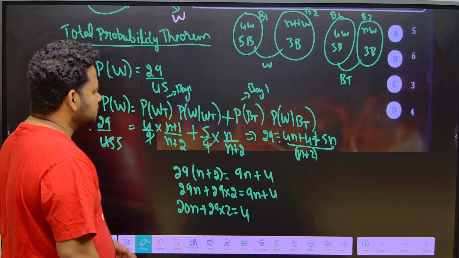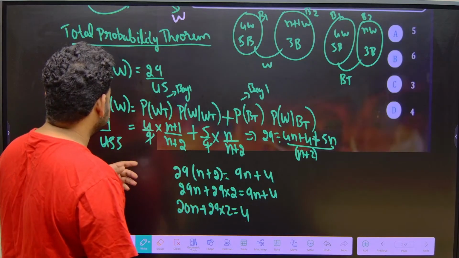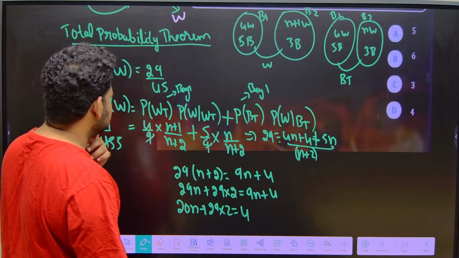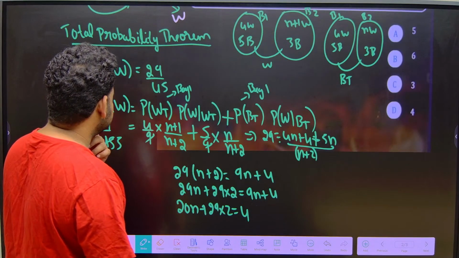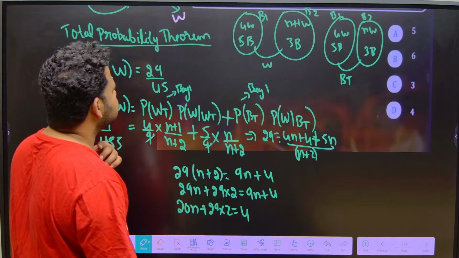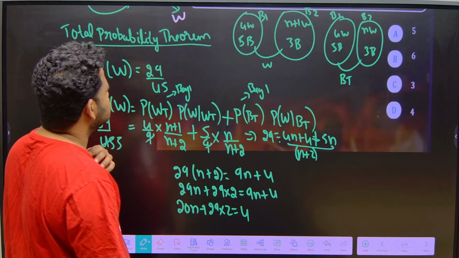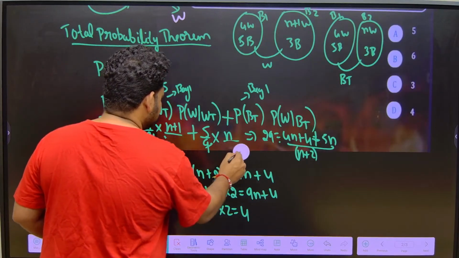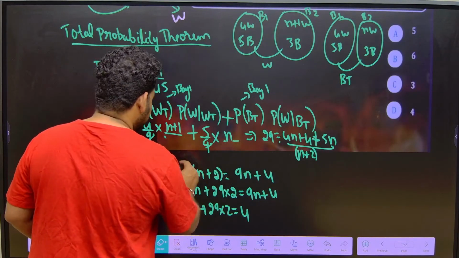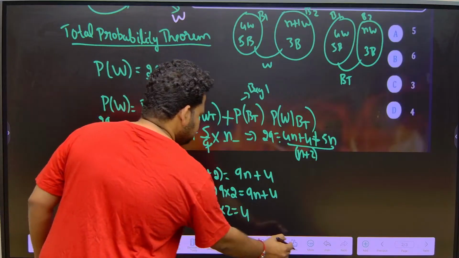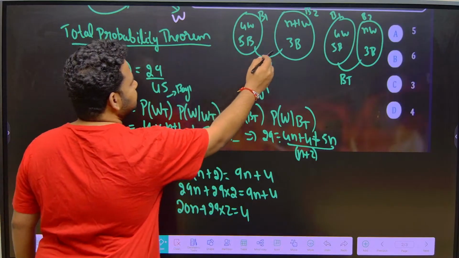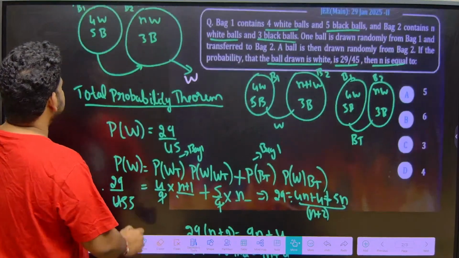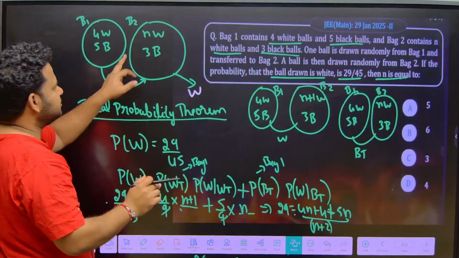Correct? There is some mistake. Let us check it. Yeah, here we have made a mistake. It should be n plus 4, because we have to take the total number of white balls. Total number of white balls is n plus 4.